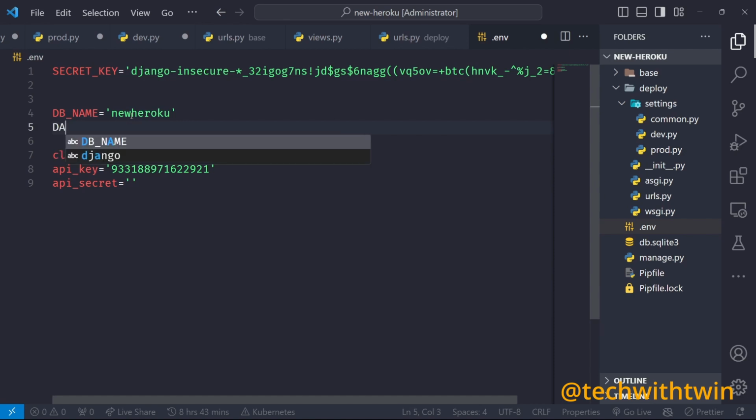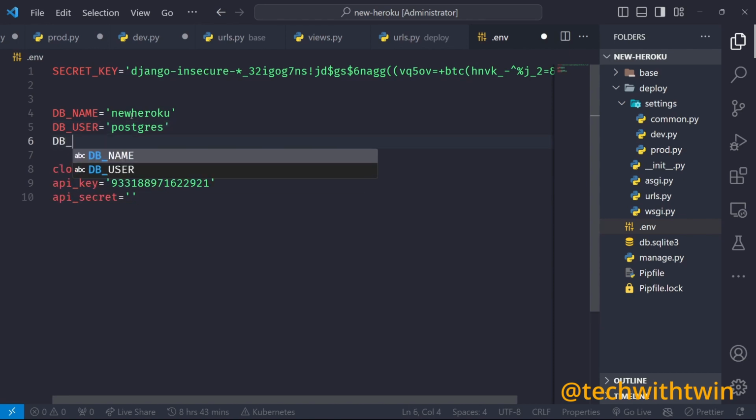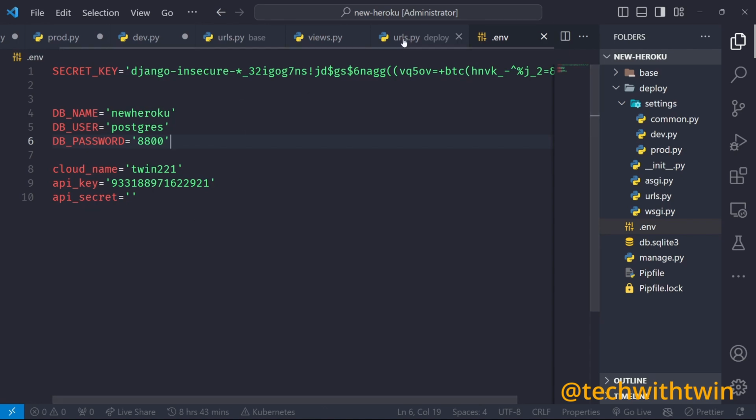Then DB_USER as postgres, and then DB_PASSWORD. This one is the local password I'm currently using. That's it. I'll come back and add the API secret, but for now I don't want to expose my API secret.